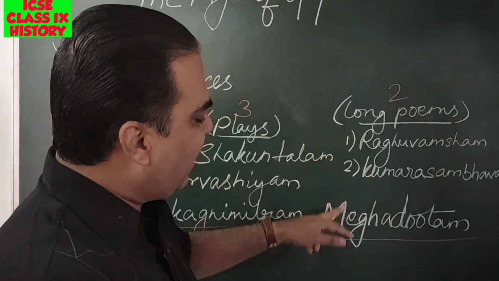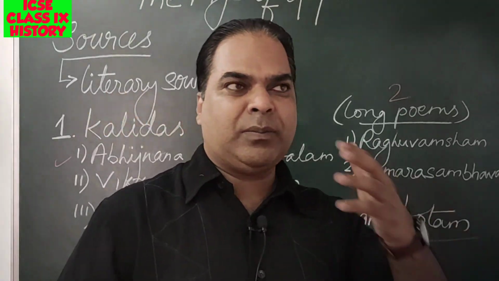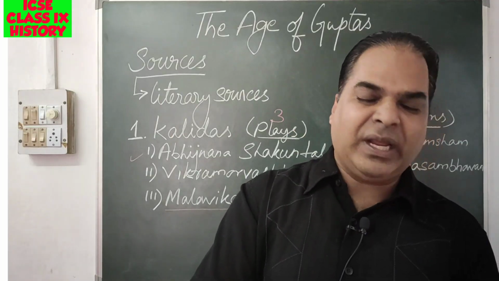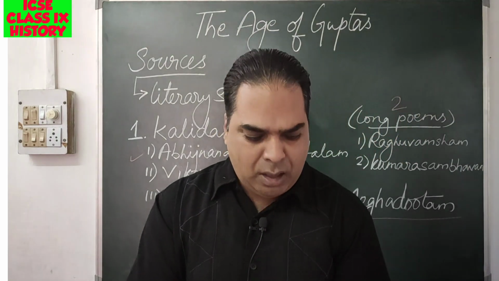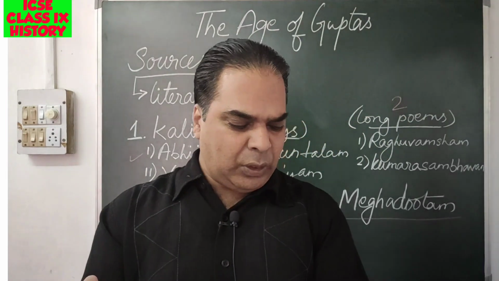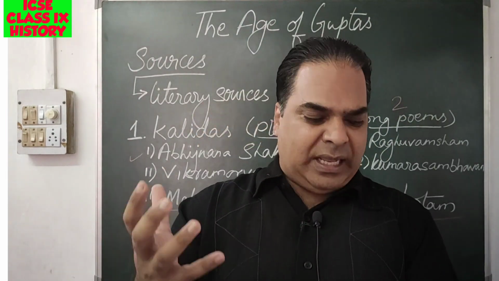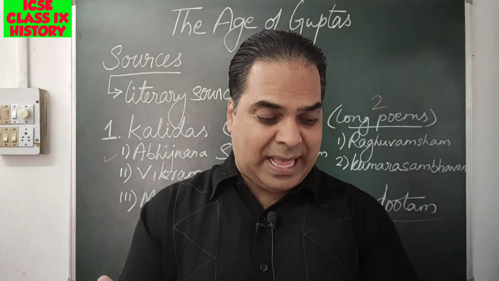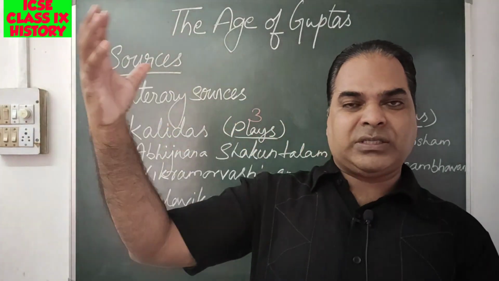And then Meghadutam also throws very important light. What is Meghadutam all about? It is a beautiful poem about a Yaksha. Yakshas were imagined as supernatural beings who came somewhere between gods and men.